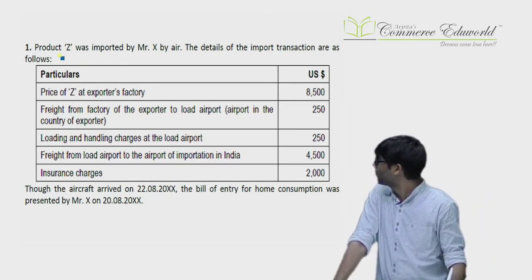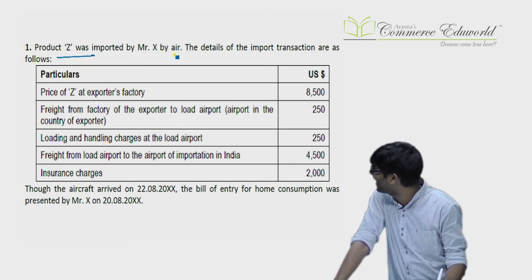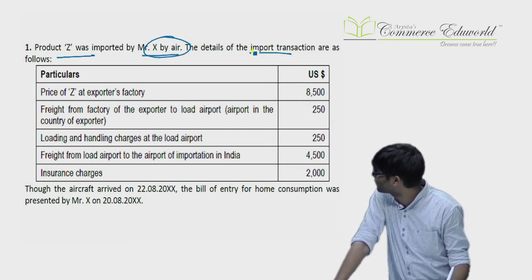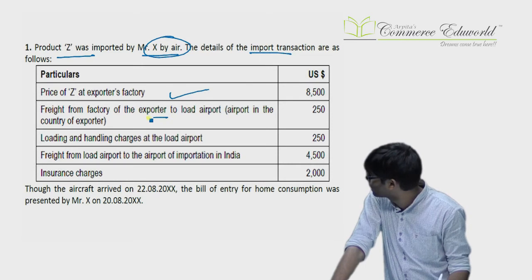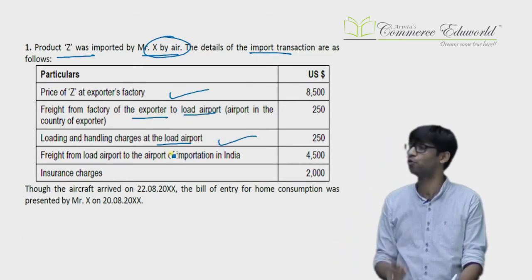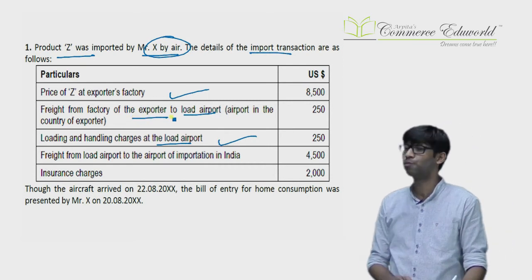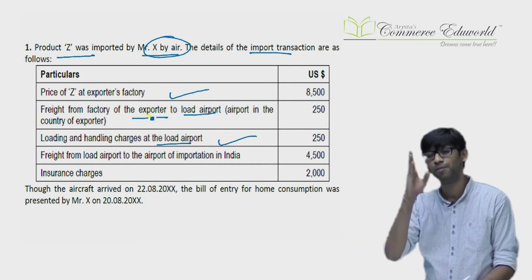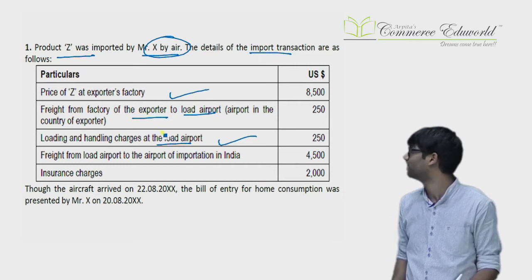Let us see that. Product Z was imported by Mr. X by air. Details of importation are as follows. Price at the exporter's factory. Freight from the factory of the exporter to the load port. Loading, unloading at load port. These are all incurred up to the place of exportation. They are all part of FOB.